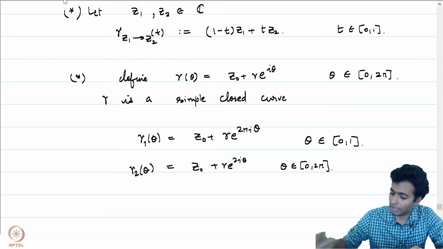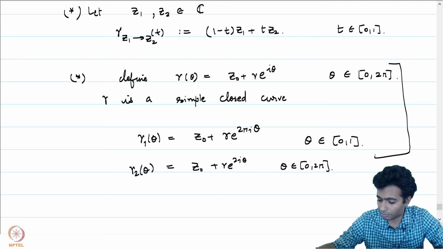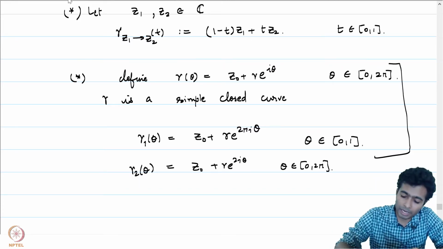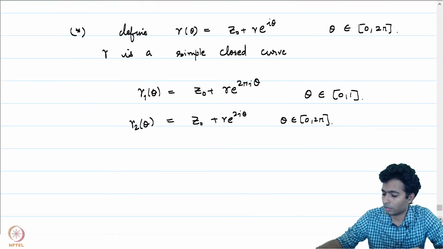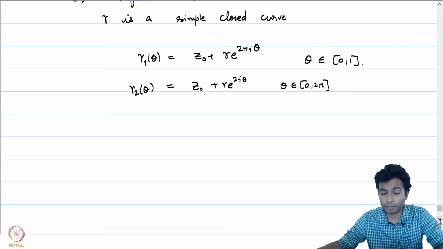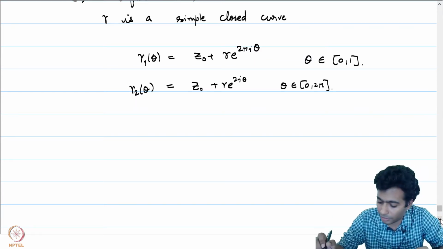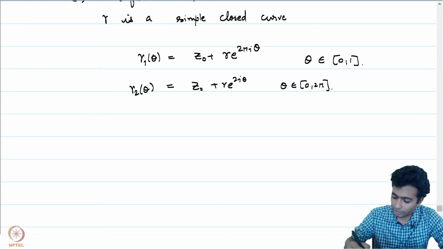So we would like to somehow identify these two curves, the first two curves, gamma and gamma 1, and the right notion to look at for the purpose of identifying these two is what is called a reparameterization, a continuous reparameterization. So let's define what a continuous reparameterization of a curve gamma 1 is.